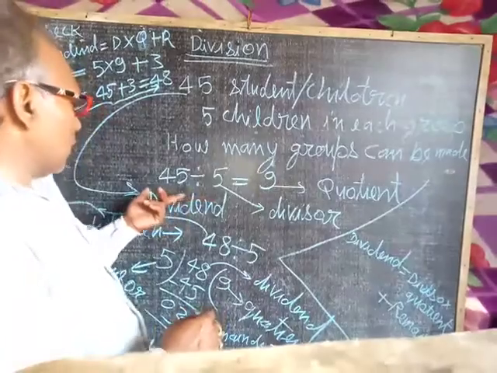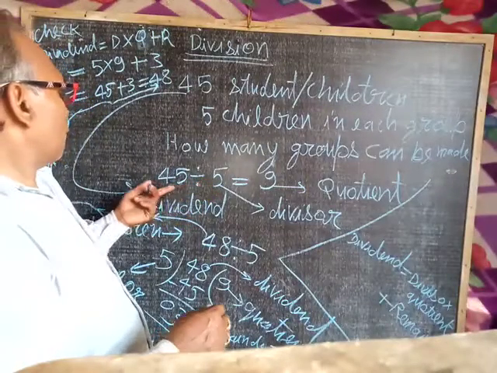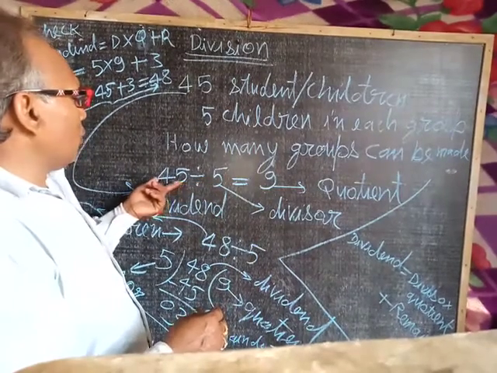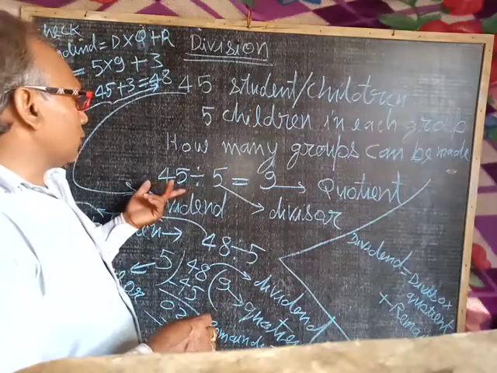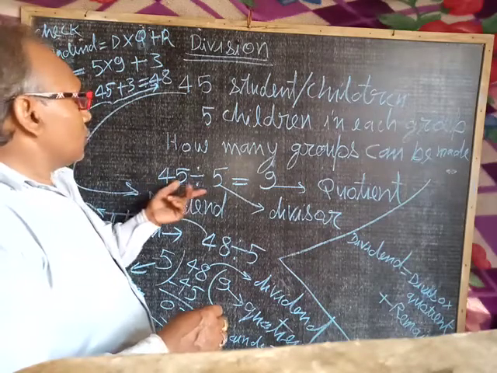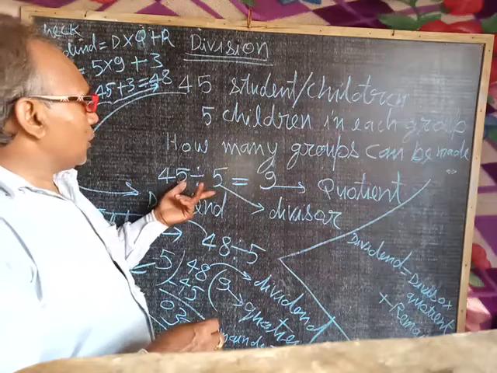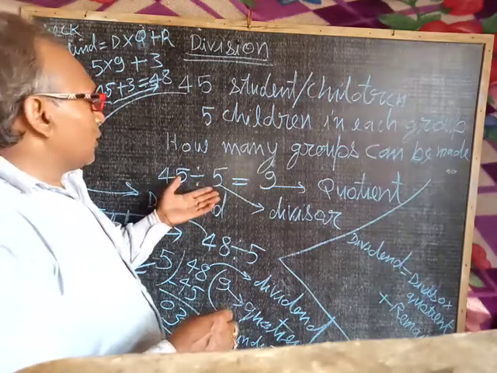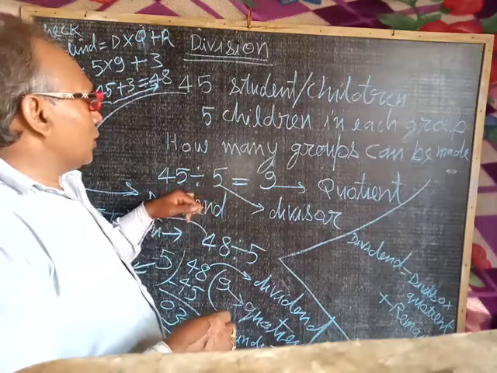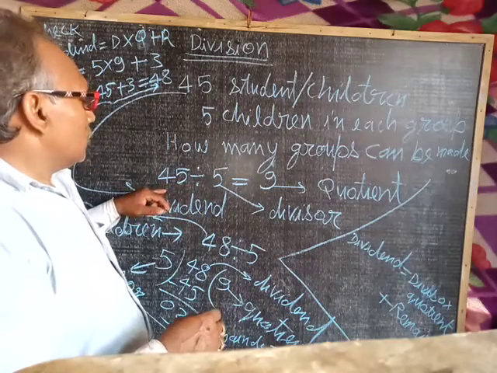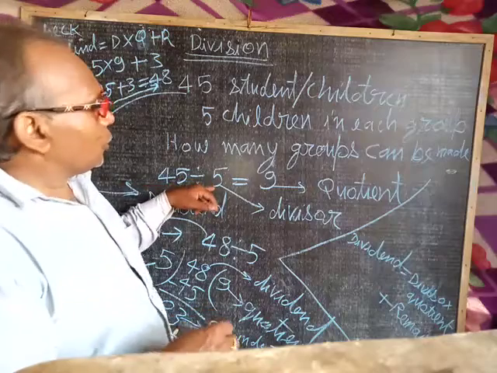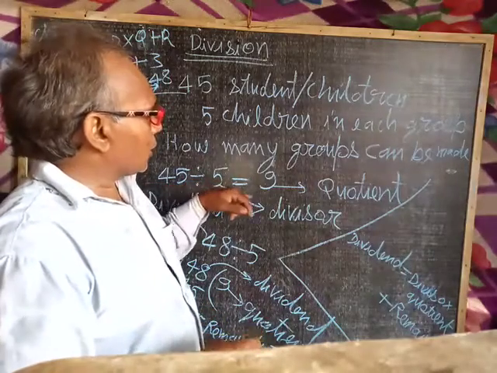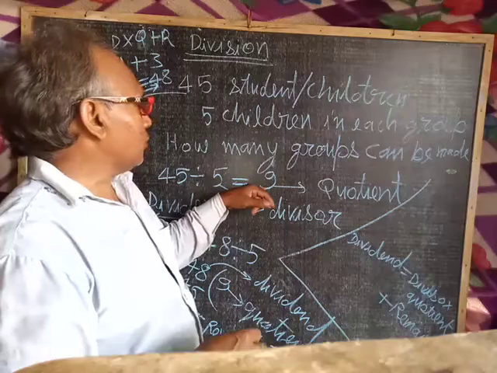If you subtract 5 from 45, how many times can you subtract? If you subtract repeatedly, you will see that 9 times it can be subtracted. How many times you are subtracting, that will be your quotient.